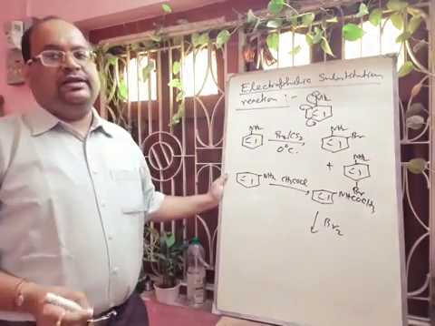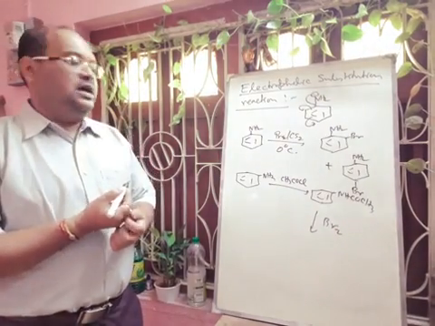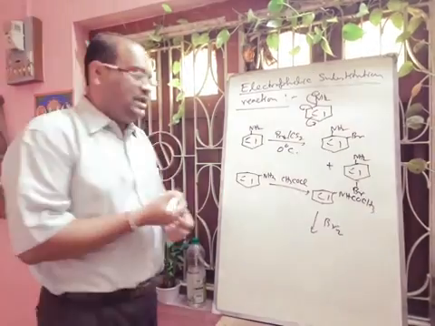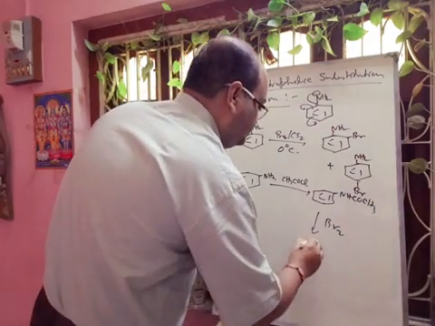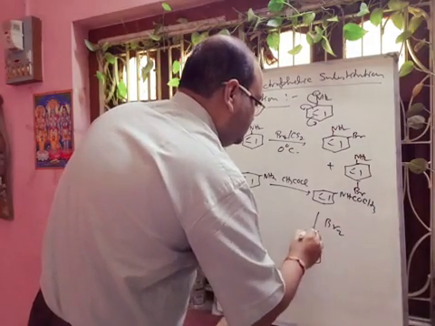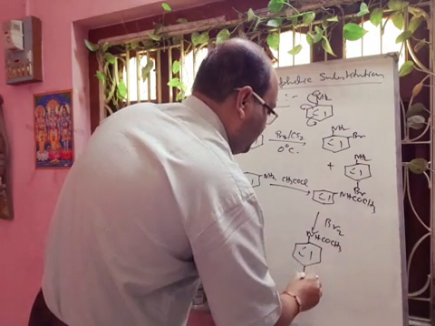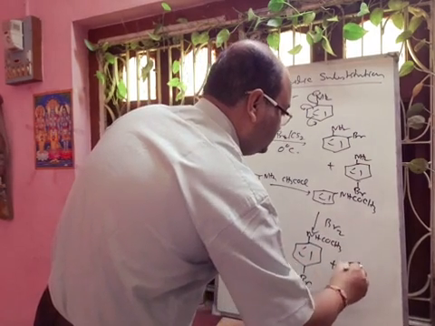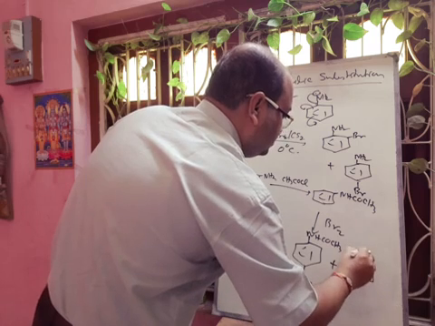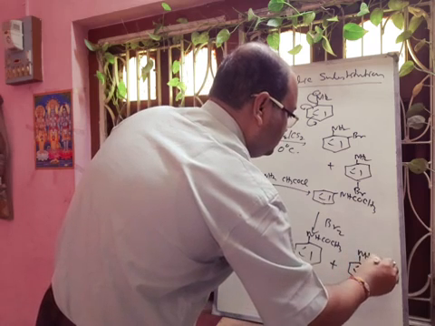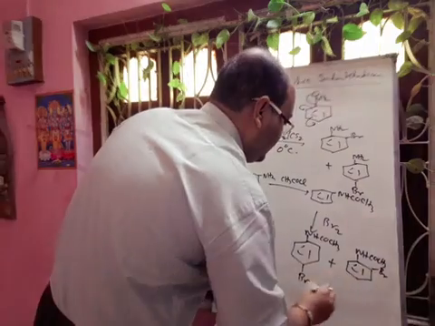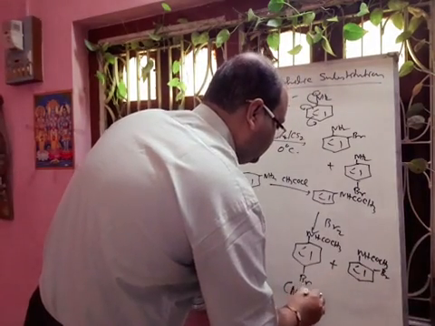Okay. Then we will get the ortho and para products. Para will be the major, para-bromoacetanilide, and ortho. This one is the major.